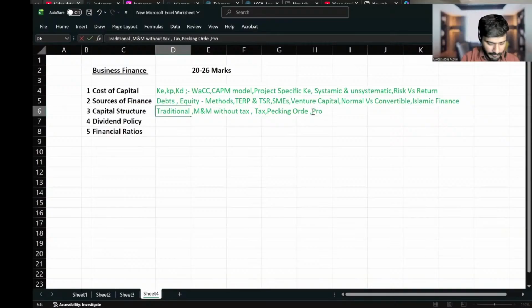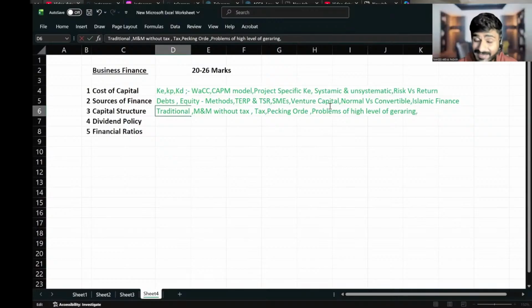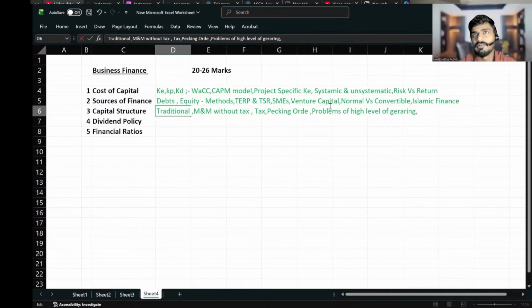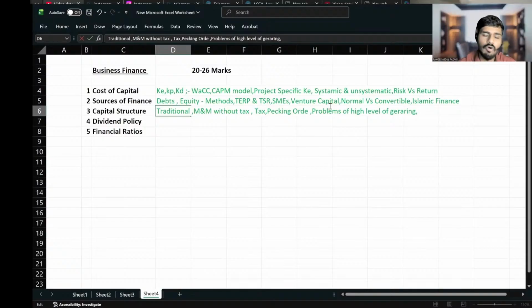Anyway, then you have to learn the problems of high level of gearing. What are the problems of high level of gearing? Bankruptcy risk. Agency costs can be there. Then the impact on borrowing: it will affect our borrowing capacity. Then increased WACC. Since there is more gearing, the investors will need more returns, and that will increase the WACC. Then restrictions in the articles of association; there can be restrictions. All the things you have told are perfect answers for a question on problems of high level of gearing. So that is what you are learning in capital structure theories.